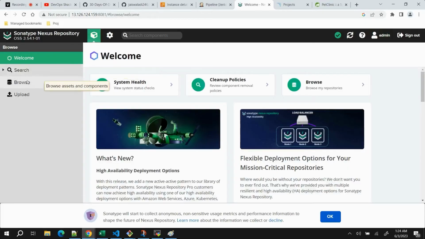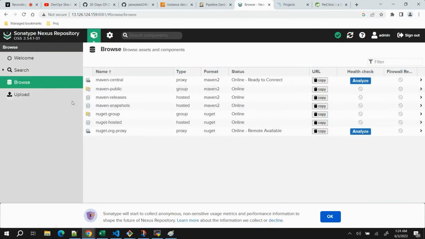Now what I want to show you is this option, Browse. This is the place where you can see whatever repositories come by default. You can see Maven Central, Maven Public, Maven Releases, Maven Snapshots, NuGet group, NuGet hosted. The most useful repositories are Maven Releases and Maven Snapshots.